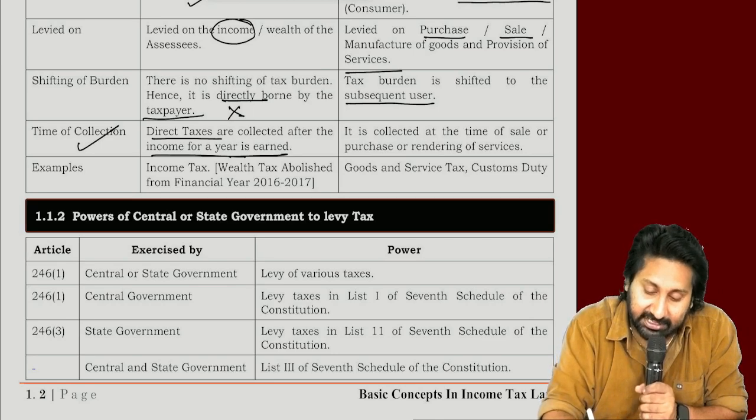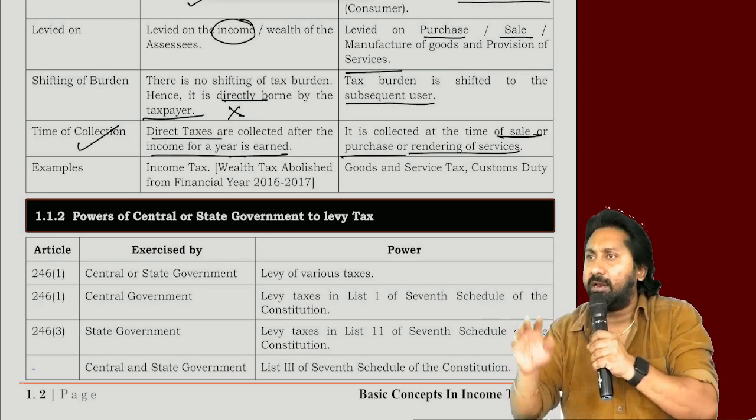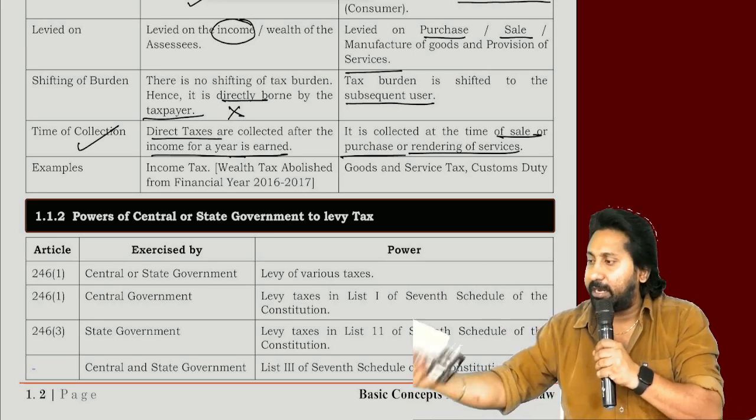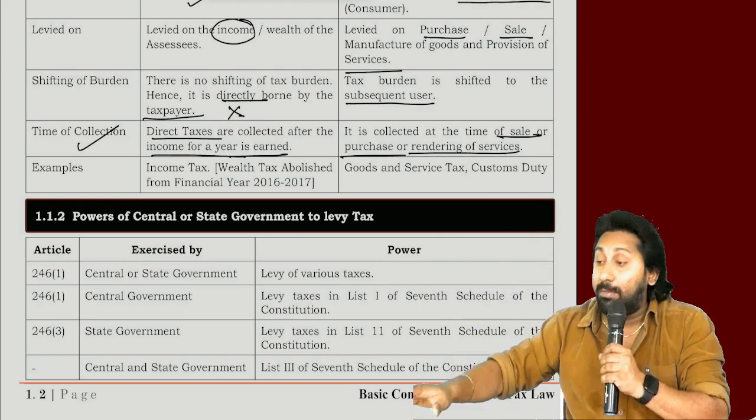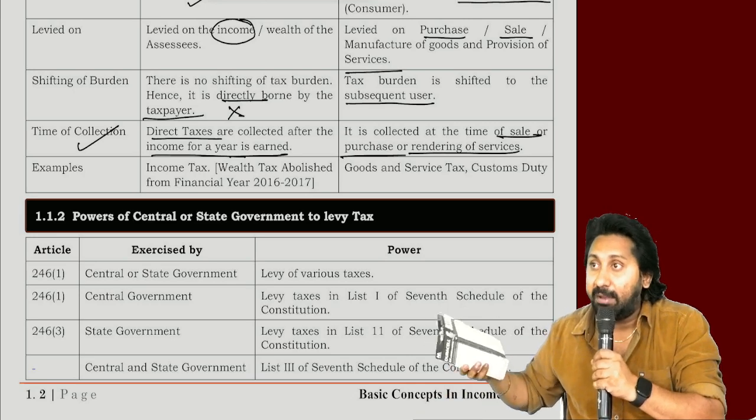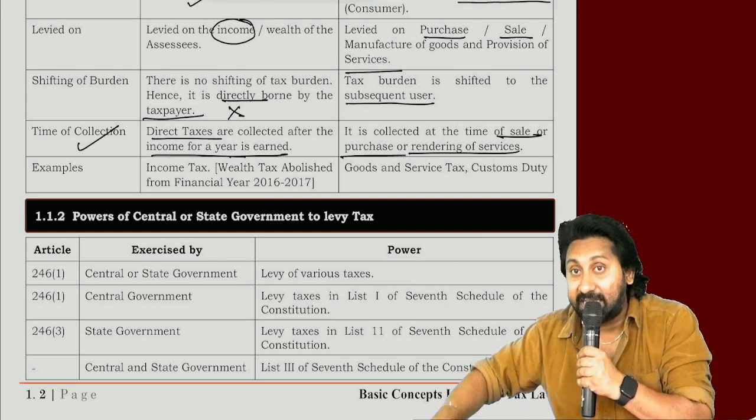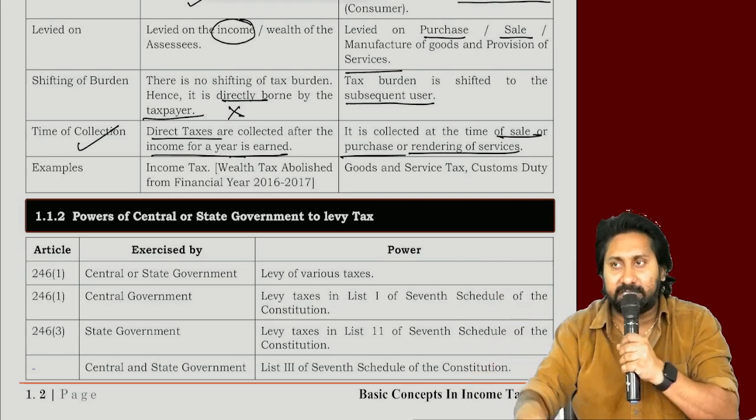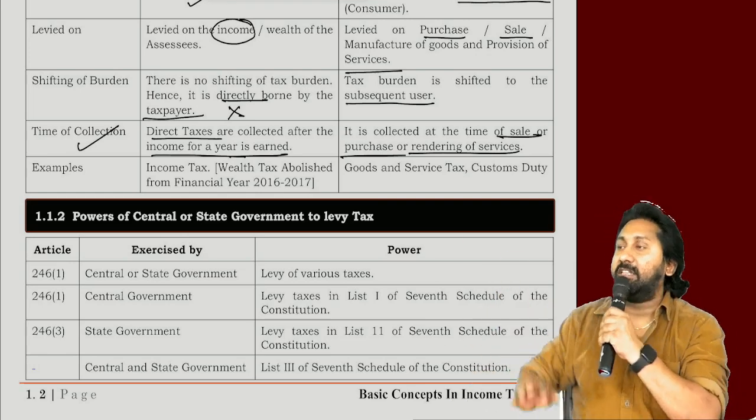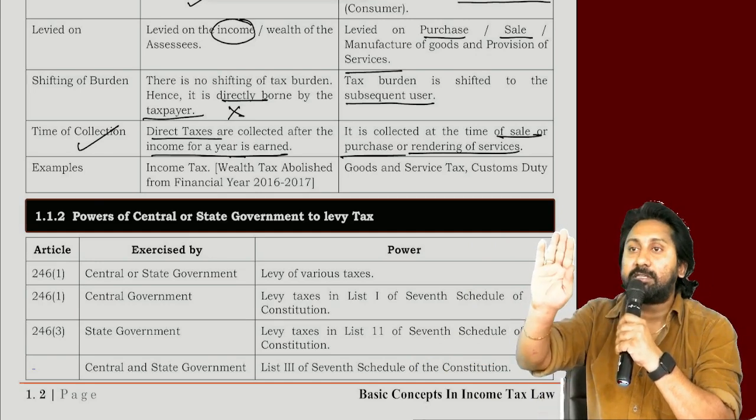Next, indirect tax is collected at the time of sale or purchase or rendering of service. Sir, how sir? Tell me. I purchased this particular pack. This is an MRP product, correct? The moment I am purchasing it, I am purchasing this pack inclusive of all taxes. Means I am paying the tax at the time of purchase. Next thing, you go to some place, purchase something, they will give a tax invoice.